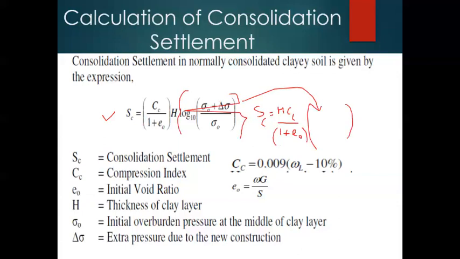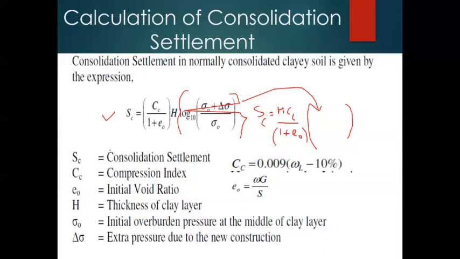This is the simplest form of this equation so that you can very easily remember it: Sc is equal to H Cc divided by 1 plus e naught into the bracket log of sigma naught plus delta sigma divided by sigma naught to the base 10. This is the simplest form of the consolidation settlement equation.